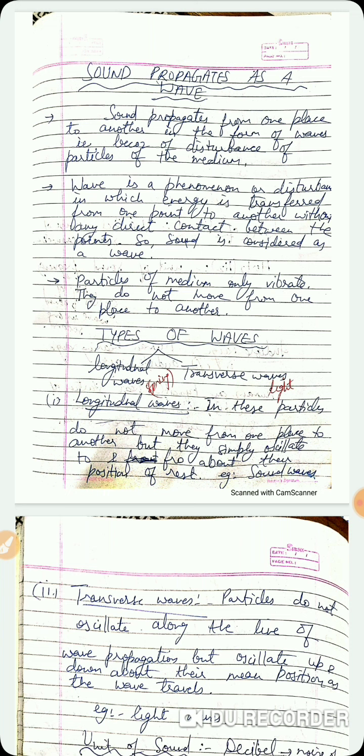But if I bend that pipe from somewhere, will I be able to see that flame now? Never. Why? Because light shows rectilinear propagation. It always travels in a straight direction, but not with sound. Sound always travels in the form of waves. So there are two types of waves mainly: longitudinal waves and transverse waves.